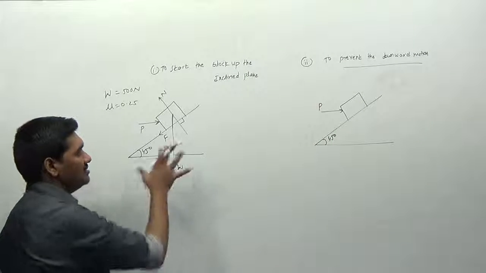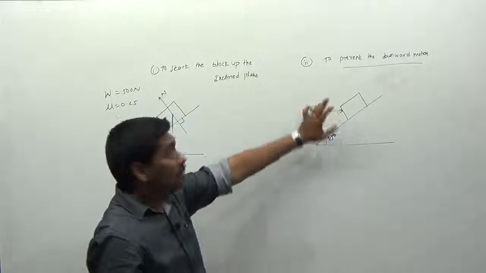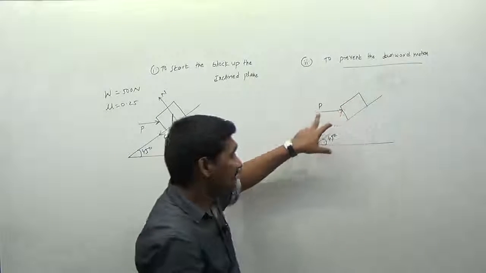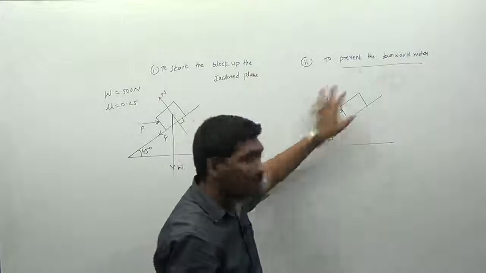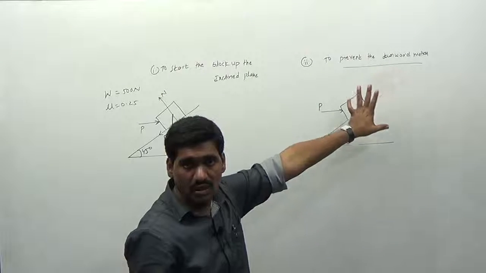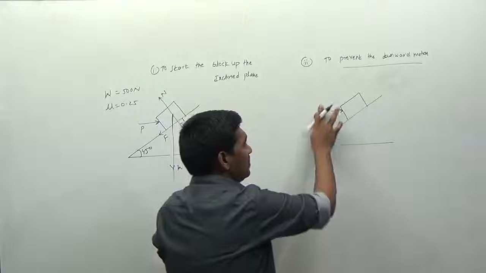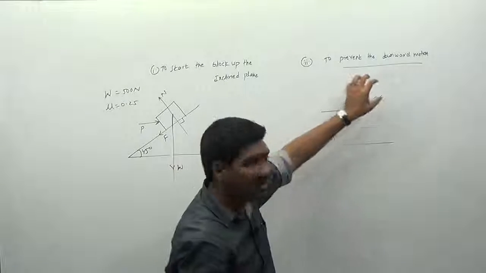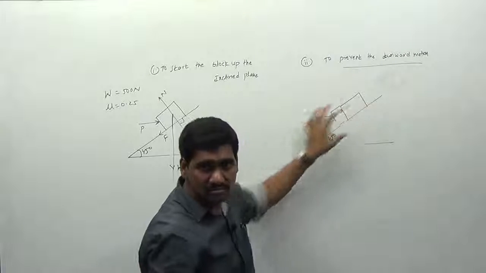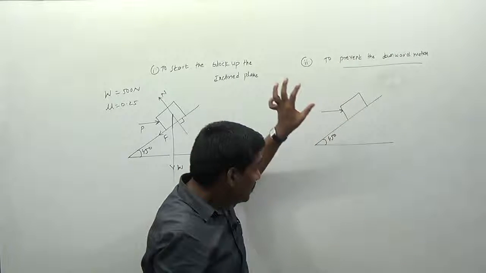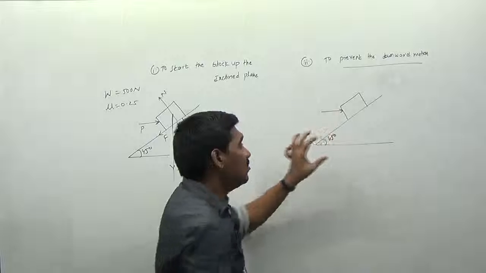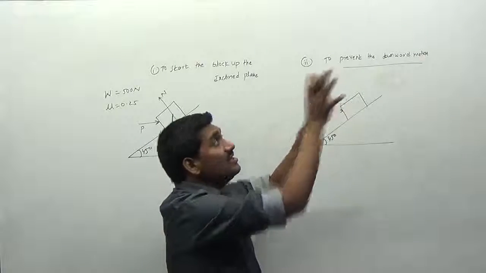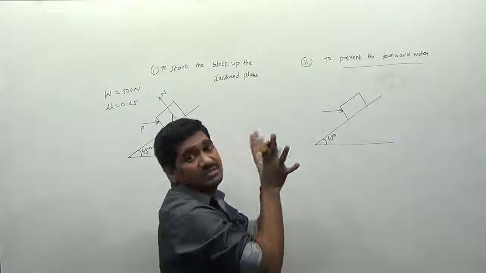Now see here, this is the condition. Now what about this one here? To prevent the downward motion. That means here we are not applying the force to move the body up the plane. For example, if there is no force P here, what happens? Due to the weight of the body, it will come down immediately. So it should not happen. That means the body is coming from the upward direction. So we are just preventing the movement of the body in the downward direction, that's all.